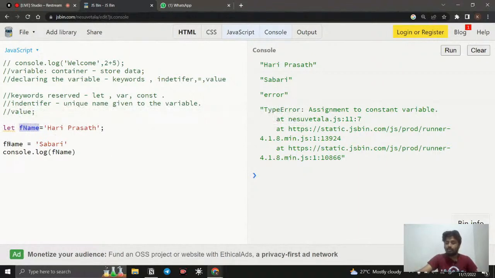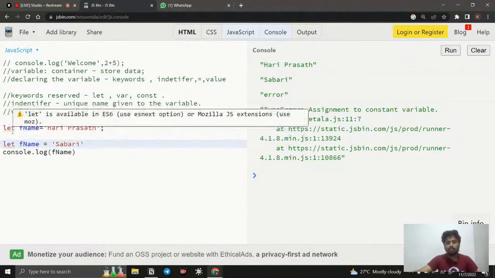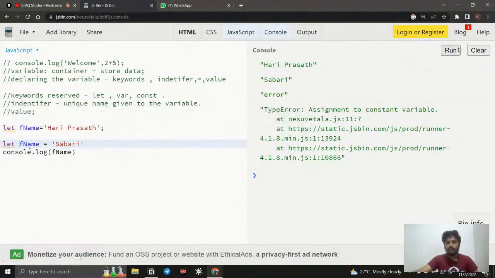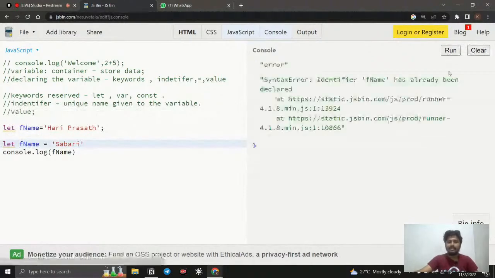But you can see fName is declared, right? So here it is not declared, it is called, it is used for reassigning. So we call the name. But we are not able to do something like let. Now it is going to produce an error. If I run it, you can see the error: identifier fName is already declared, which means it is going to be a unique name. If you give the same name to another container, there's no use of it, right? Which one should I take, this or this? So the computer gets confused. So avoid doing this.